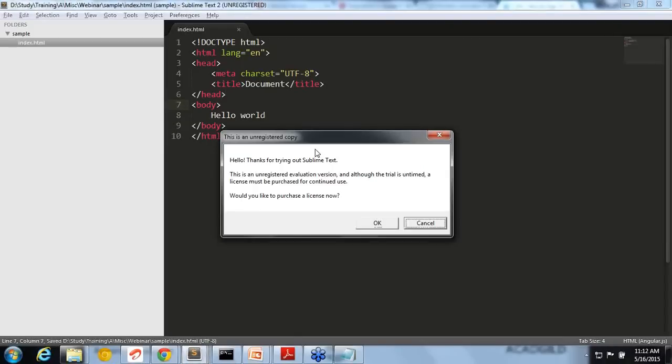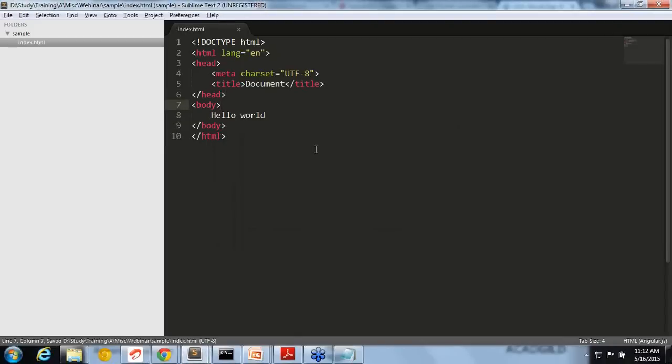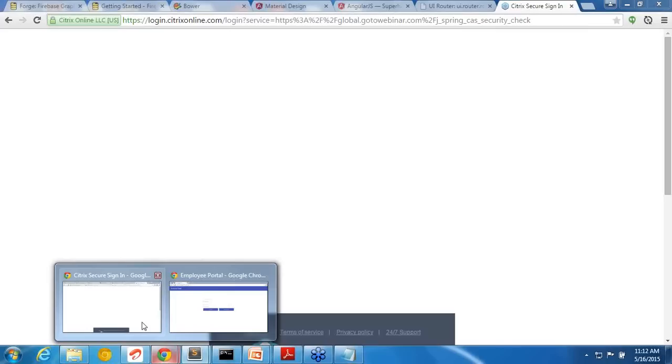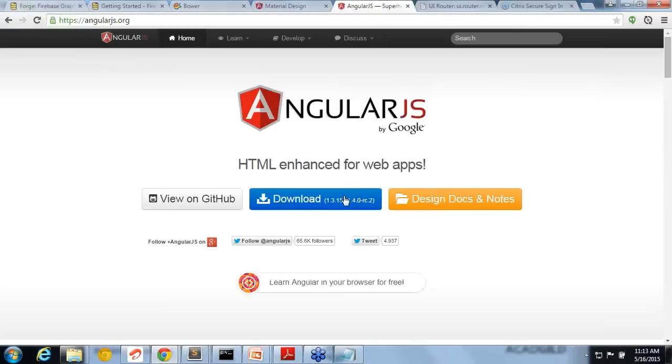Now we need to include the AngularJS part of it. So I will just tell you how we include the very basic AngularJS application. First thing is let's go and download from the AngularJS site. AngularJS.org is the site of AngularJS.